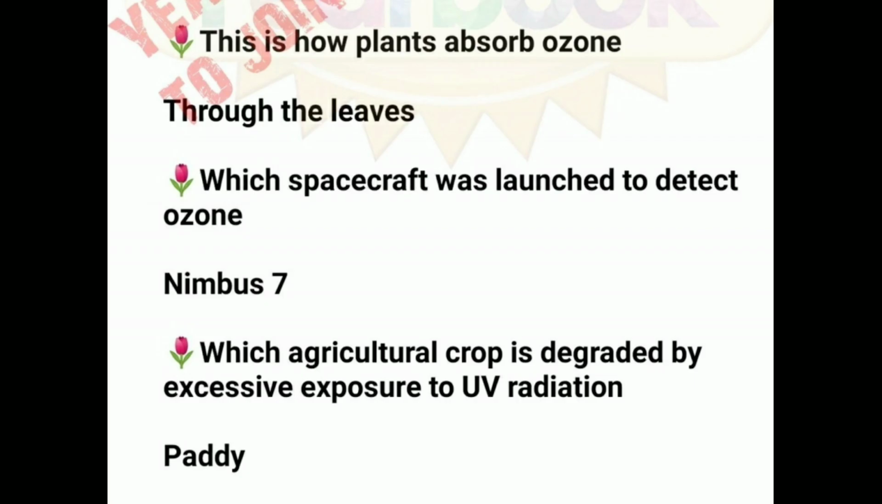This is how plants absorb ozone: through the leaves. Which spacecraft was launched to detect ozone? Nimbus 7. Which agricultural crop is degraded by excessive exposure to UV radiation? Paddy.